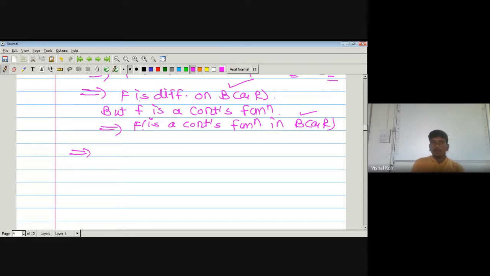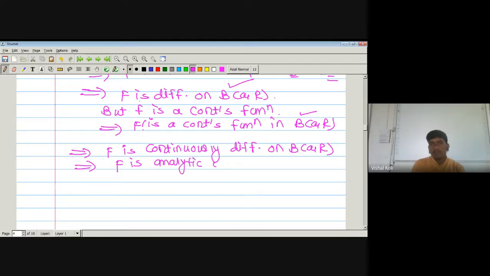Capital F is continuously differentiable on open ball about A of radius R. But if any function is continuously differentiable in its region, then it must be analytic, which implies capital F is analytic in open ball about A of radius R.